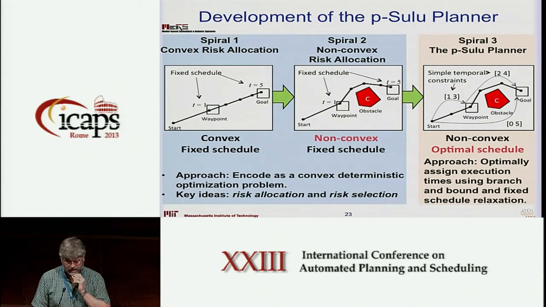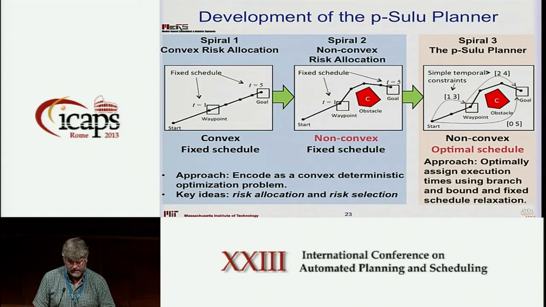For non-convex problems, we can choose one inequality constraint or another, so we'll select which of those disjunctive constraints we can apply the risk to. And then in the non-convex problem where we have flexibility in the schedule, we'll do a branch and bound search over the set of possible schedules, right? And then for all those events that we fix, we'll compute a relaxation and reduce the problem to computing a bound using the previous two algorithms.